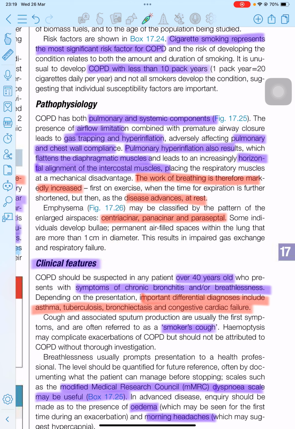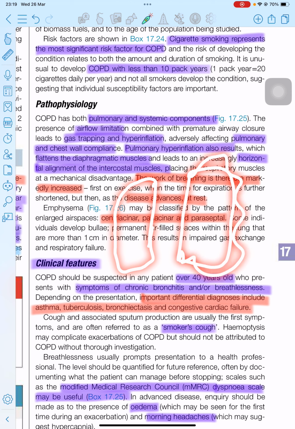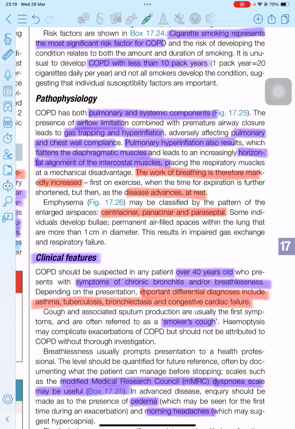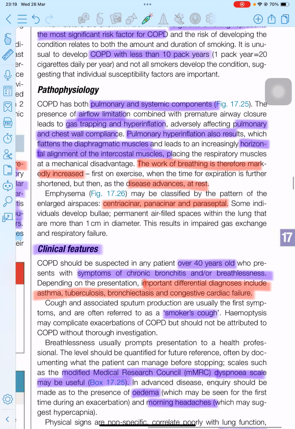Suppose this is the lungs, and when the lungs become hyperinflated, they push the diaphragm downward and make it flat, and also increase the horizontal alignment of the intercostal muscles. When the intercostal muscles are horizontally aligned, it increases the workload of breathing, which initially increases on exercise, but later, when the disease advances, it increases the workload even at rest. Emphysema can be classified into centriacinar emphysema, panacinar emphysema, and paraseptal emphysema.